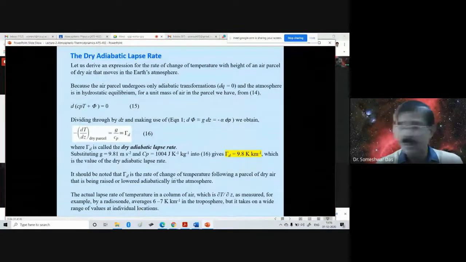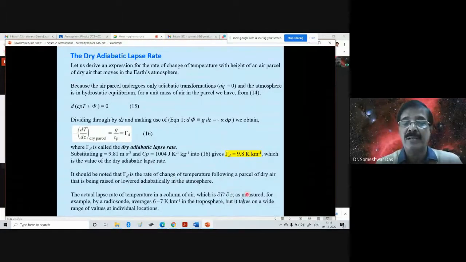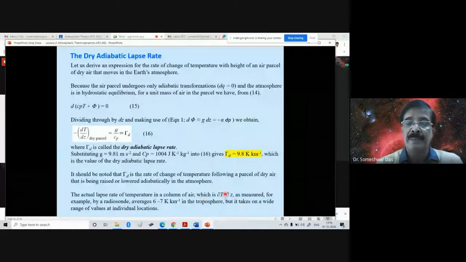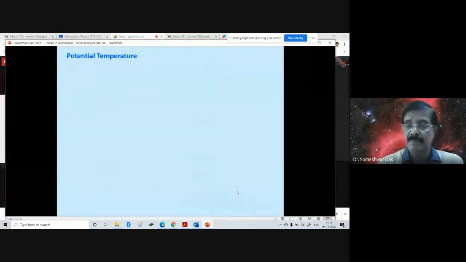As you know, the radiosonde measures the profile of temperature, humidity, winds, etc. So the actual lapse rate of the air, del T by del Z, which we can obtain from radiosonde observations, you will find generally is 6 to 7 Kelvin per kilometer in the troposphere, although the value can change from place to place.